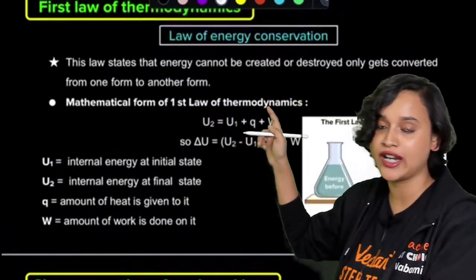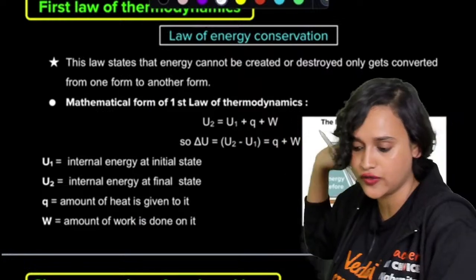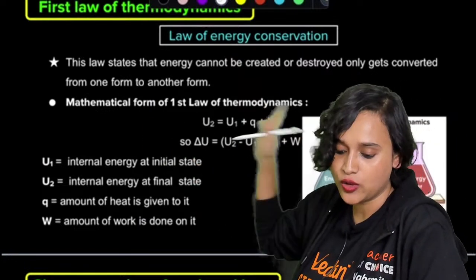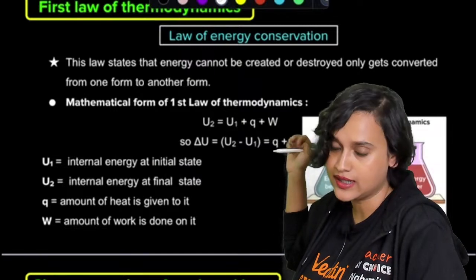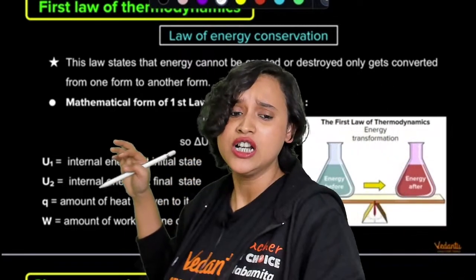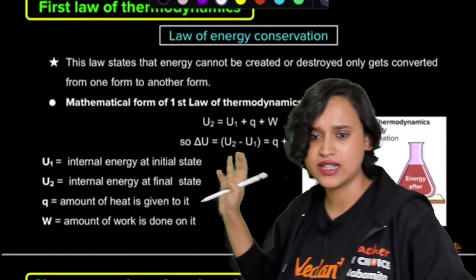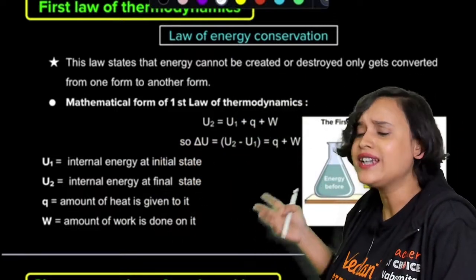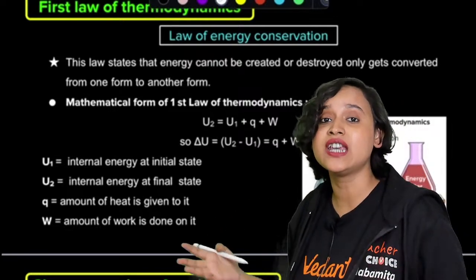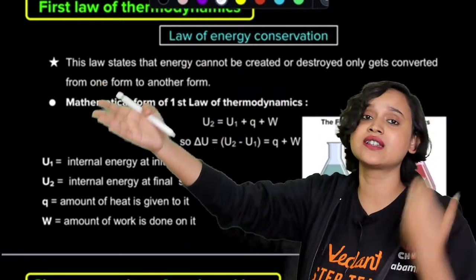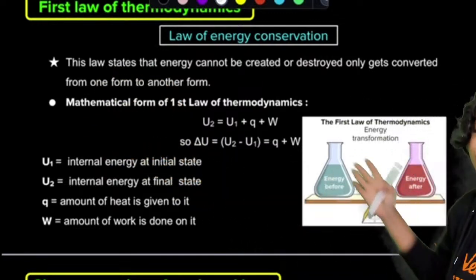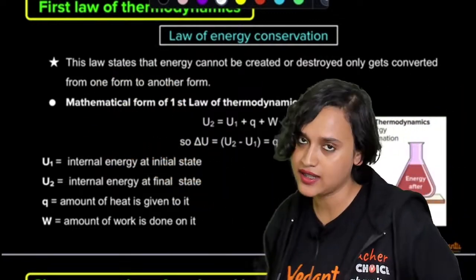First law of thermodynamics. I've just explained to you the law of conservation of energy. This law states that energy cannot be created or destroyed, only gets converted from one form to another. This is something that you have learned from your childhood, isn't it? And what is it? It is delta U. So delta U means internal energy change. That means there is a final state and an initial state. So U2 is final, U1 is initial. So U2 minus U1, you can write that, and that is equal to Q plus W.